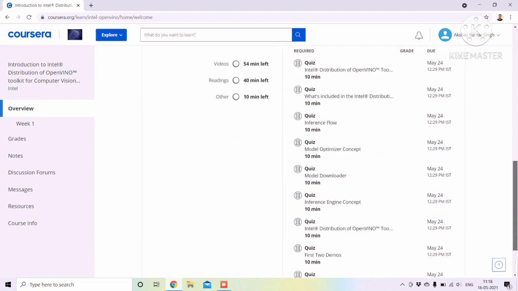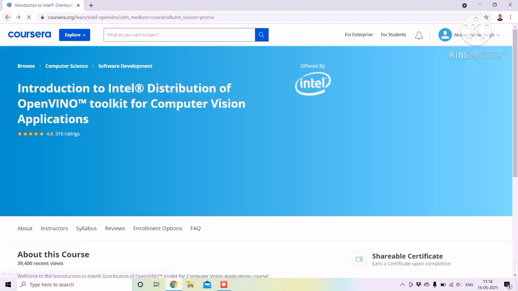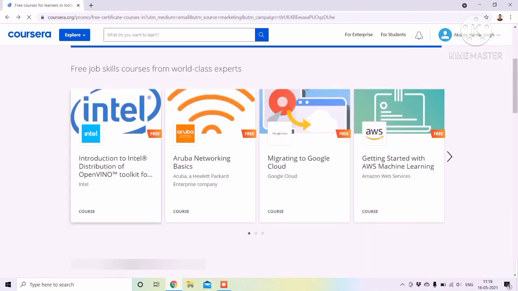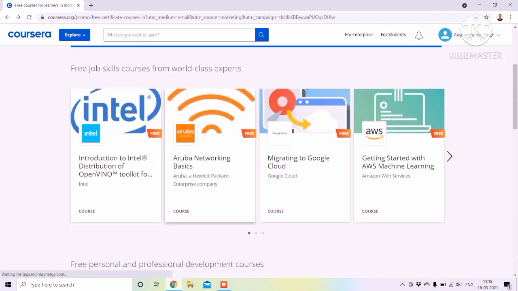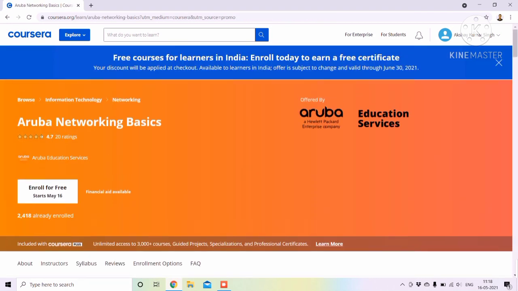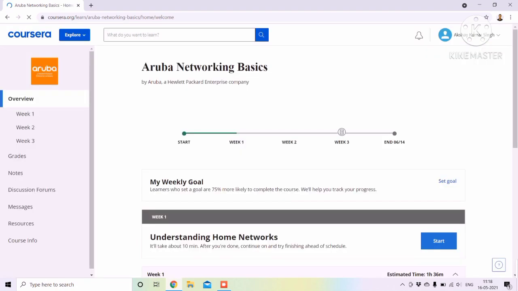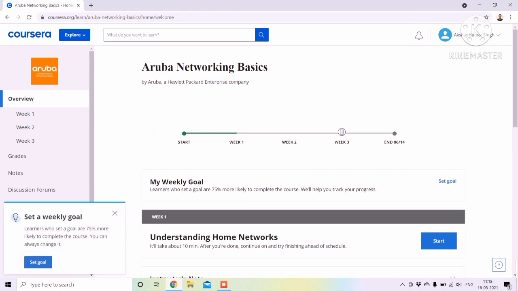And here you can see, and also I am going to try one more thing, whether I can access more than one course for free here. So let's see. I just enrolled in this course. Now this course is here, Aruba Networking Basics, and I just go through this. This is the first course also from HP which I am going to take, and here it is also I think available, which means you can get any type of course for free here till 30th of June. So I recommend you to go and sign in and enroll in all the courses, because it is a limited time offer till 30th of June.